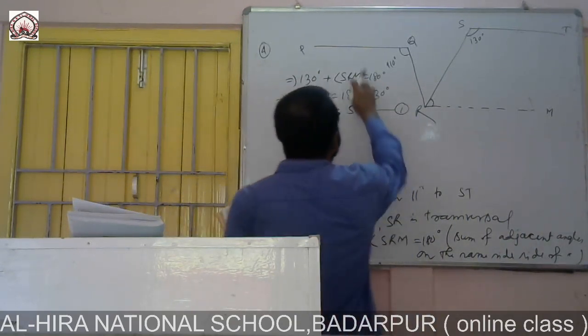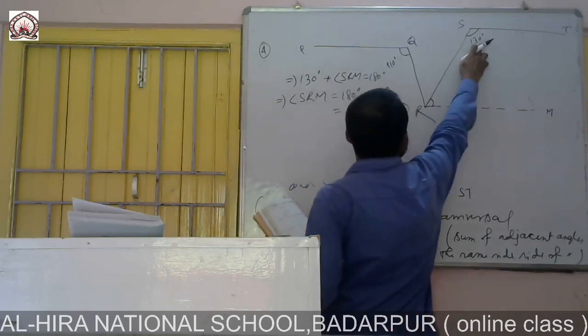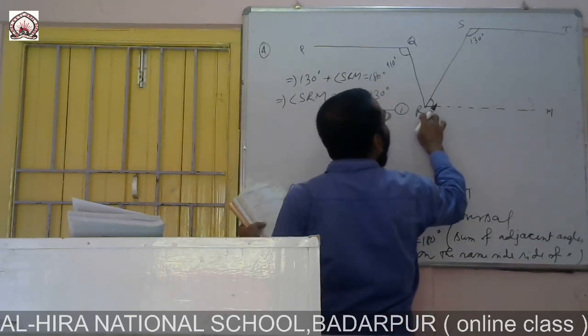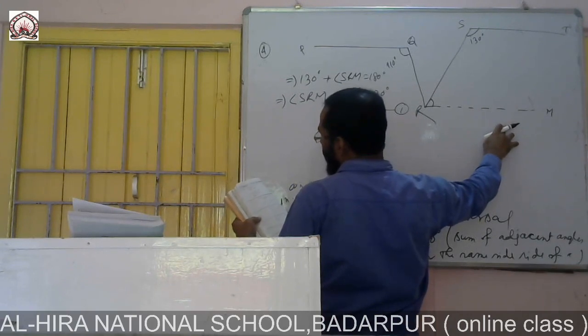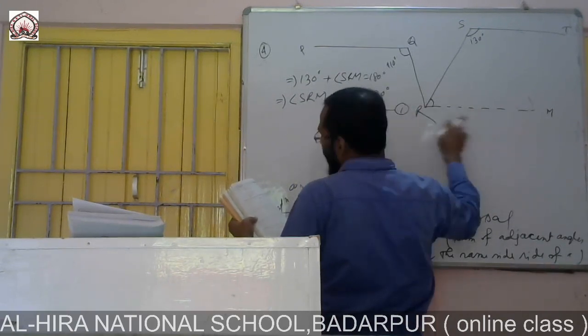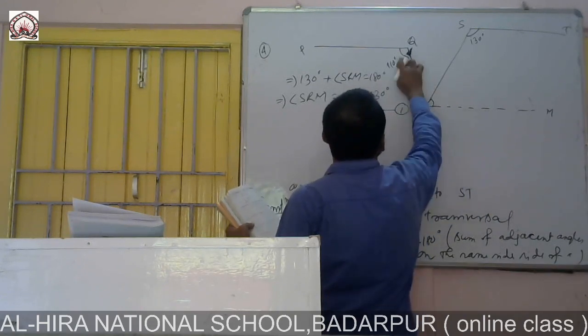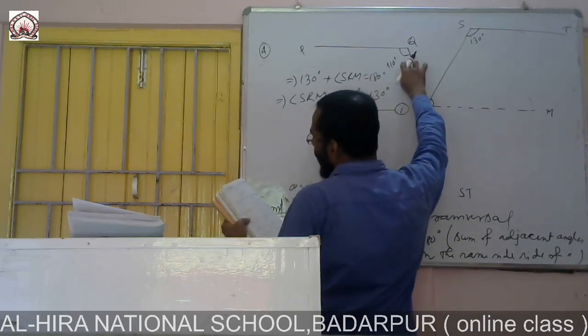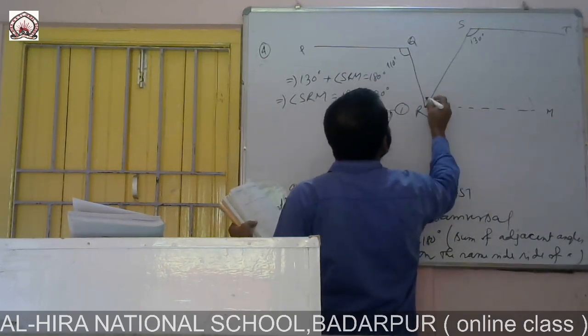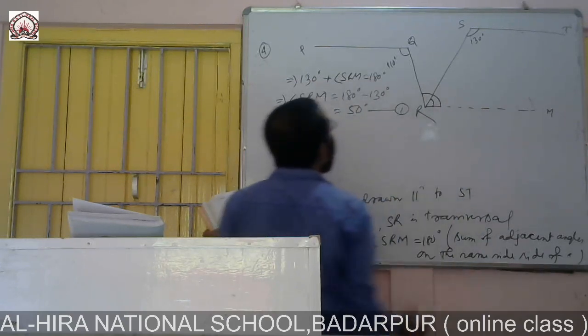PQ is parallel to ST and ST is parallel to RM, so we can say PQ is parallel to RM. So angle PQR and angle QRM will be what?